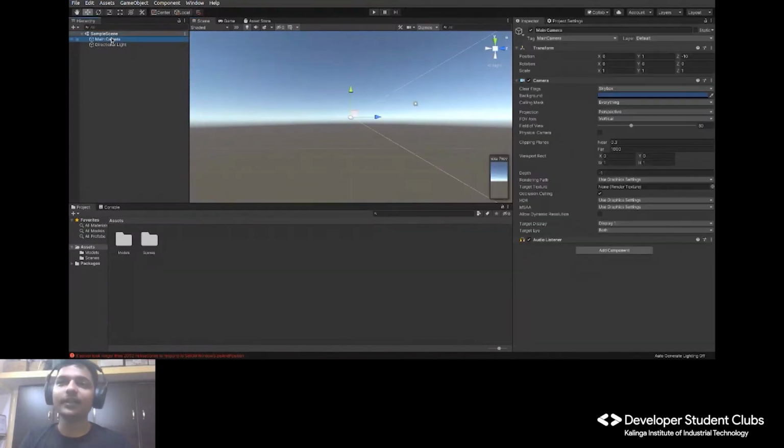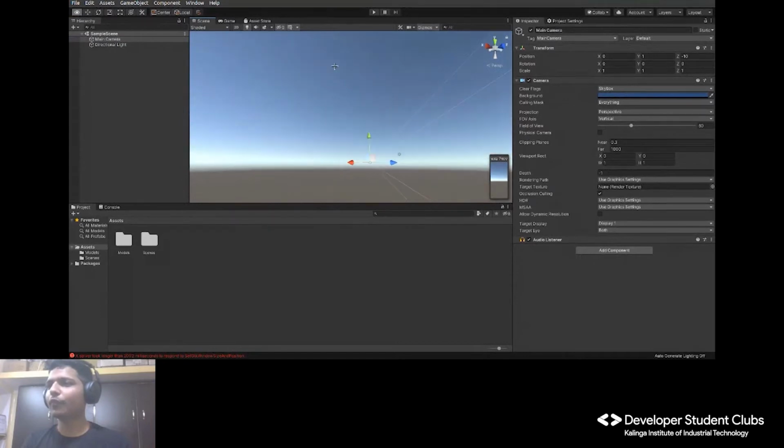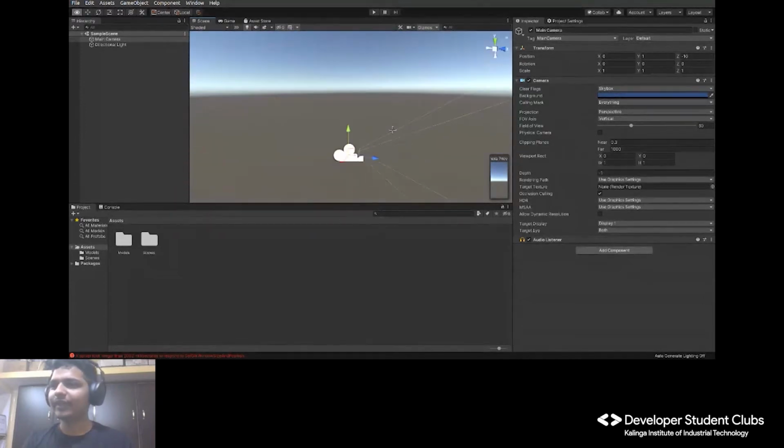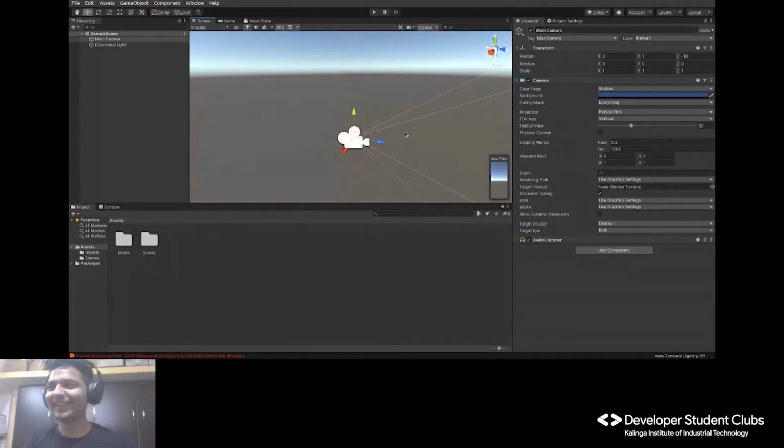And I guess if you know 3D, if you know how to use Blender, you will find this thing very interesting. You can move in and out simply. The more you know how to navigate the stuff, the less frustrated you will be, because Unity is very much infamous for its UI. So the more you know it, the better you can develop. Okay, so yeah, these are the transforms. That is the position X, Y, and Z. Then the rotation of it, and then the scale of it, and similarly many more.